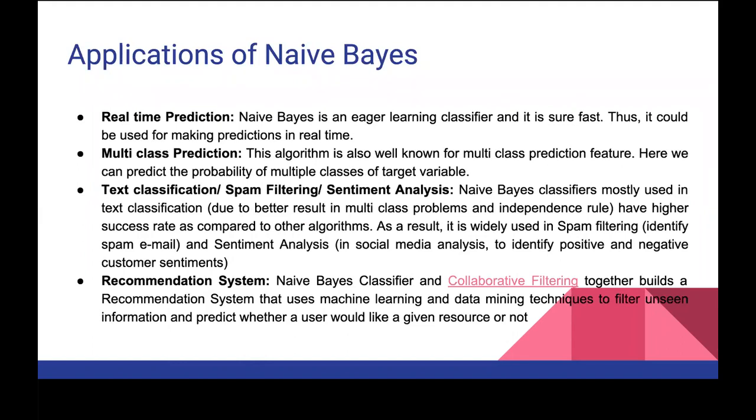Now, there's some more. Naive Bayes is an eager learning classifier, and it is sure fast. Thus, it could be used for making predictions in real time. This is the ad example that I've given you. For example, where you want the predictions to be extremely fast, naive Bayes is one of the good algorithms. Generally, even with text classification, where there are multiple categories, like spam or not spam, or positive, negative, or neutral, there also you will use naive Bayes.